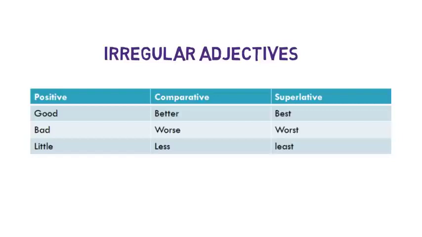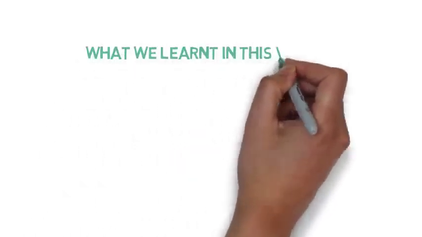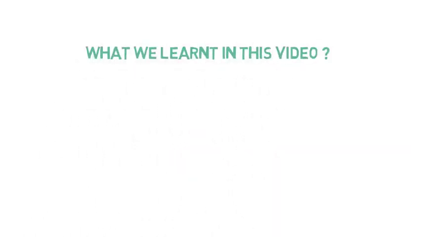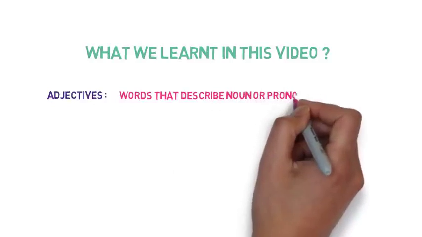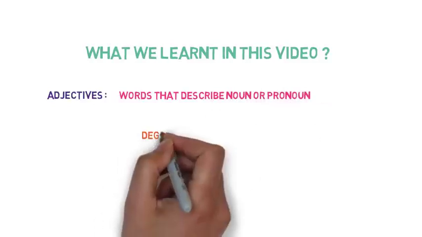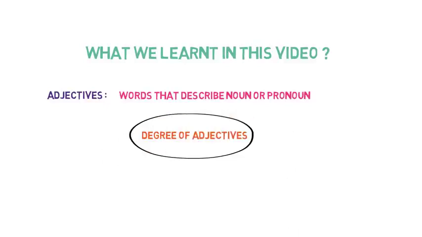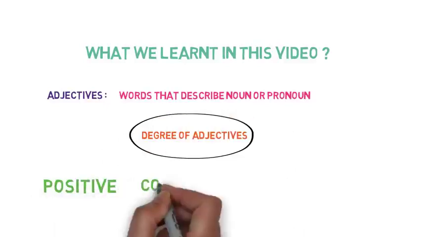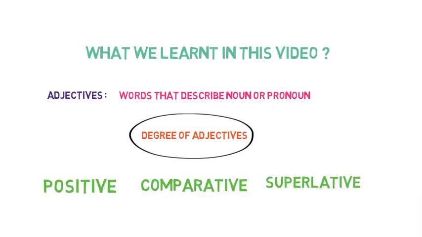That's all in this video. Let's quickly go through what we have learned in this lesson. We learned about adjectives. Adjectives are the words that describe a noun or pronoun. Then we discussed degrees of comparison for adjectives, which are positive, comparative, and superlative. So that's all for now in this video.